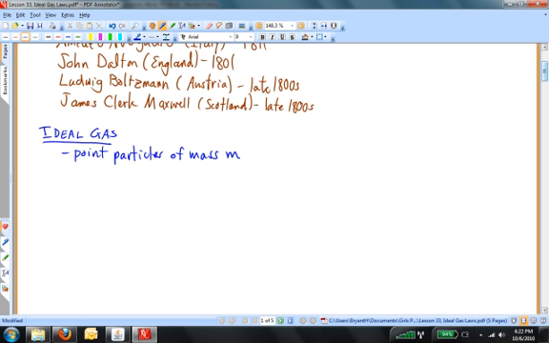These point particles all have the same mass. We'll call that mass m. Another point is that these point particles are moving inside a closed container with a variety of random velocities. Some of the particles are moving slow, some of them are moving fast. They have some random distribution of velocities.